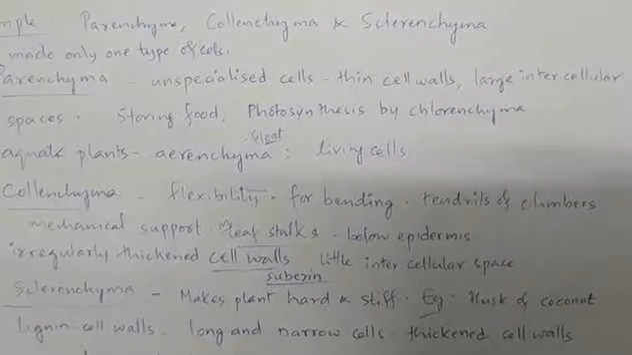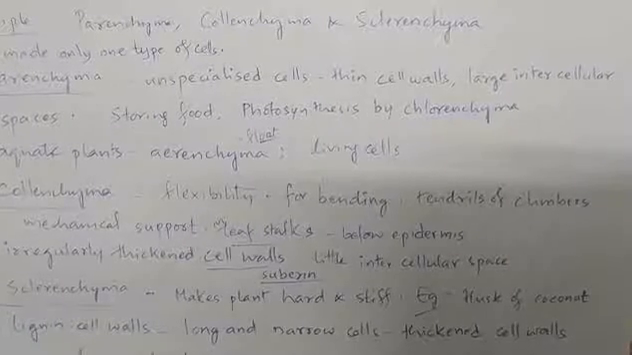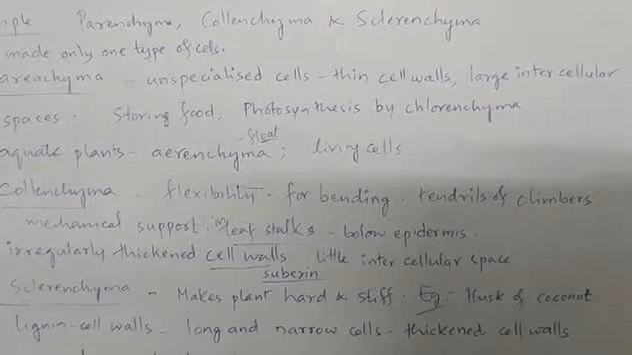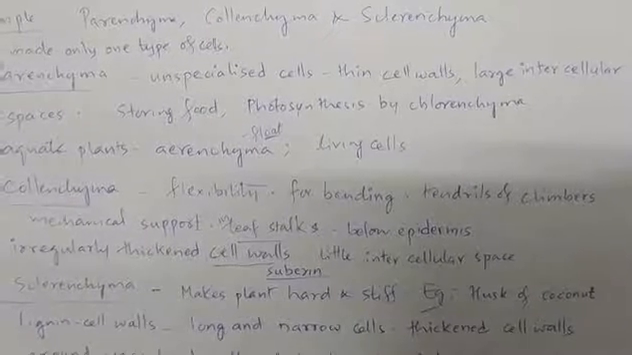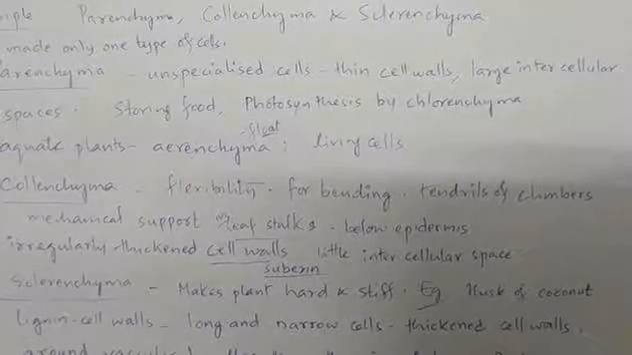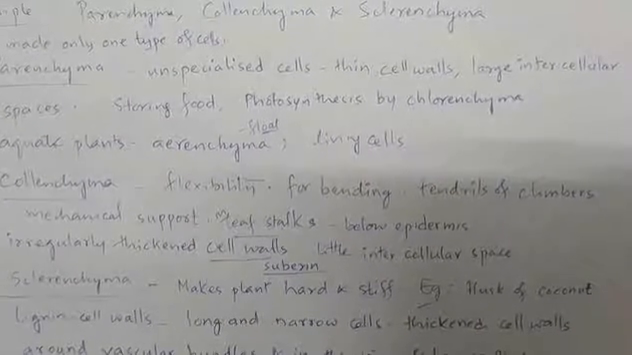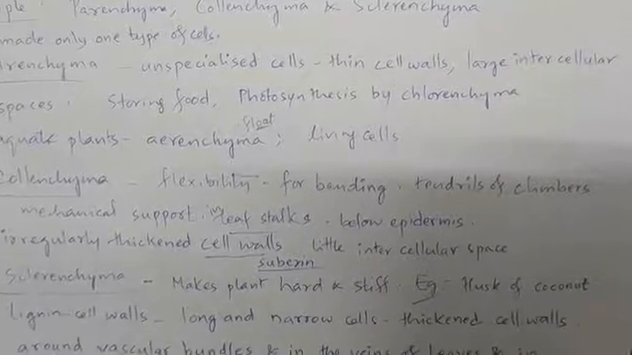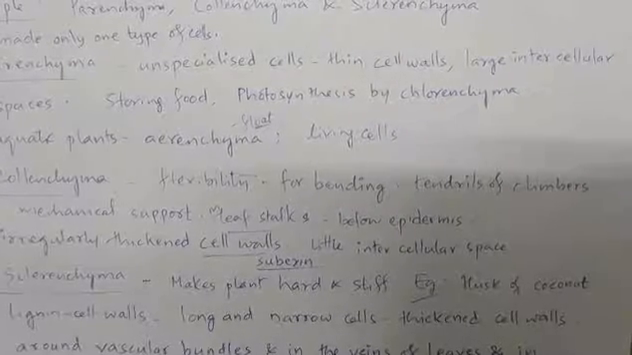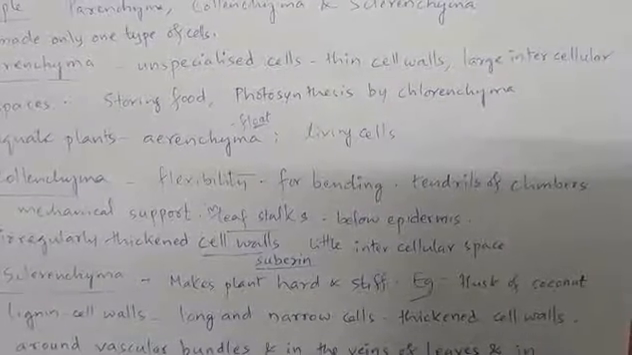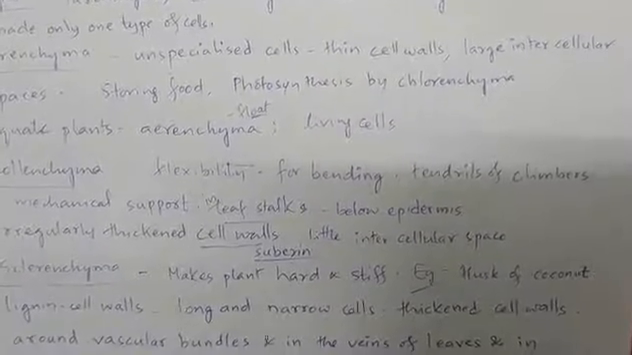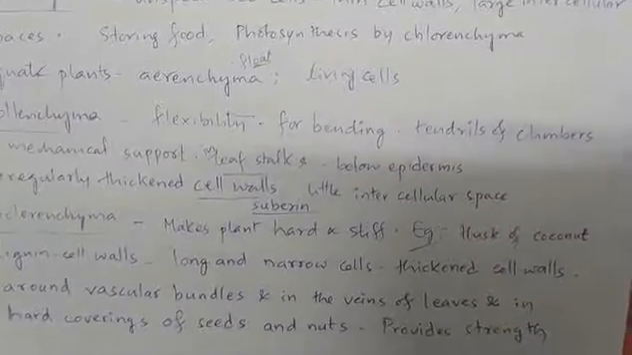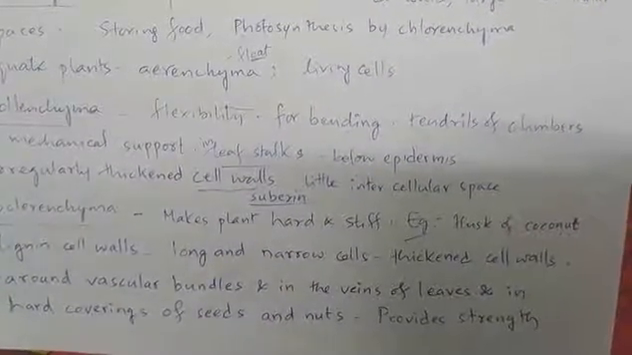As it is allowing the bending of the particular plant part without getting broken, it is providing mechanical support as well as flexibility. Unlike parenchyma, in collenchyma, irregularly thickened cell walls are there. In parenchyma, the cell walls are very thin. Here, at certain parts, especially at corners, the cell walls are thickened in collenchyma. And due to the presence of irregularly thickened cell walls, little intercellular spaces are present, but intercellular spaces are there.